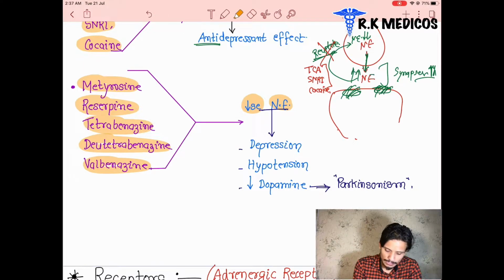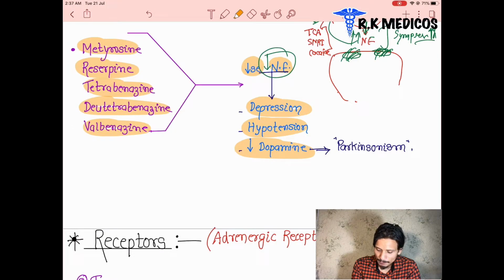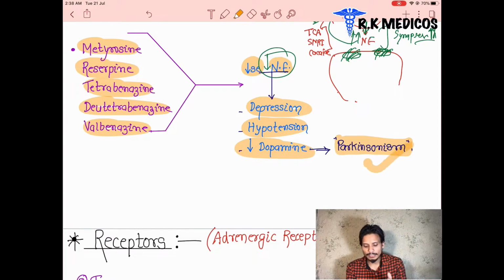So there is a decrease in neurotransmitter, and with no neurotransmitter, the patient suffers from depression, hypotension and decreased dopamine synthesis also. When metyrosine inhibits the conversion of tyrosine into dopamine, a special type of symptoms is seen, that is Parkinsonism. In this, basically, the patient suffers from tremors, rigidity and hypokinesia. These are the symptoms of Parkinsonism, and they are also due to the decrease in the concentration of dopamine here. The decrease in norepinephrine leads to these symptoms.